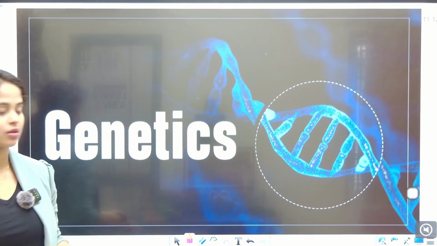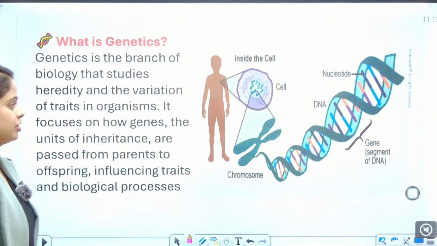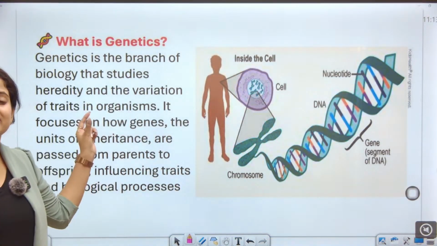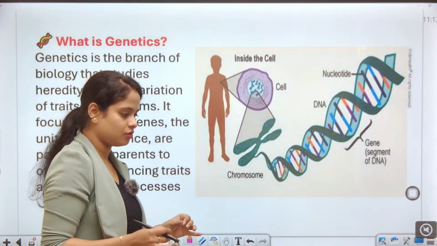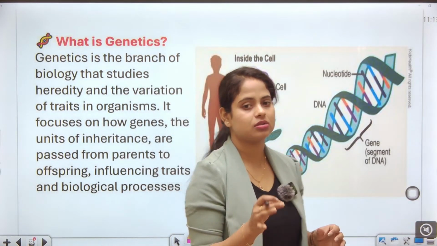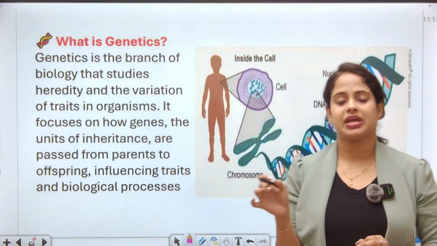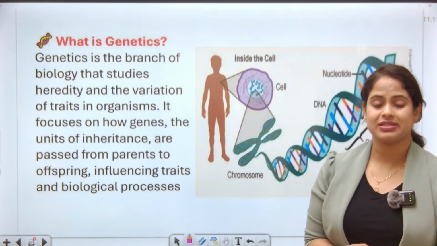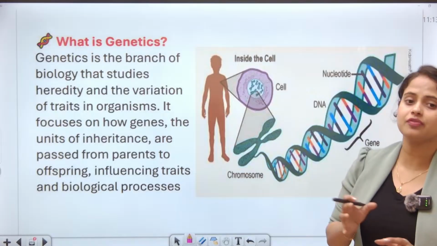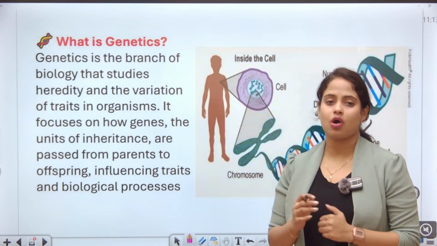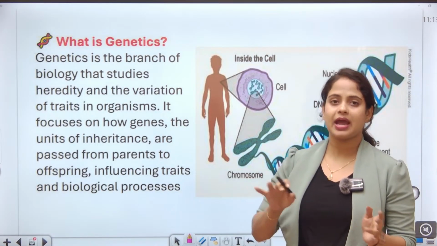Guys, see what genetics actually is. Genetics is the branch of biology. We all know that we relate it either with plants or with animals. So genetics is the branch of biology that studies heredity and the variation of traits in organisms, any kind of organisms.